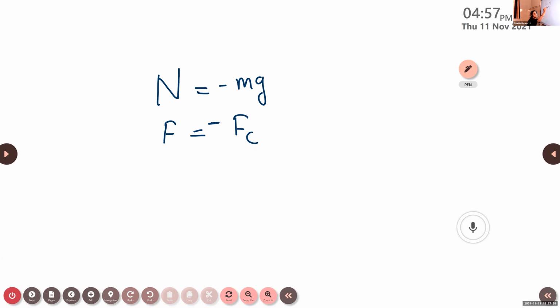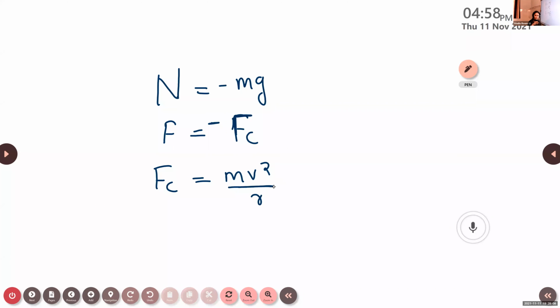And what is this Fc? Are you familiar with this term? Fc is the centripetal force. Now we know the equation to calculate the centripetal force. How can we calculate it? What's the equation for calculating the centripetal force? It is m r omega square, or we can say it is mv square divided by r.